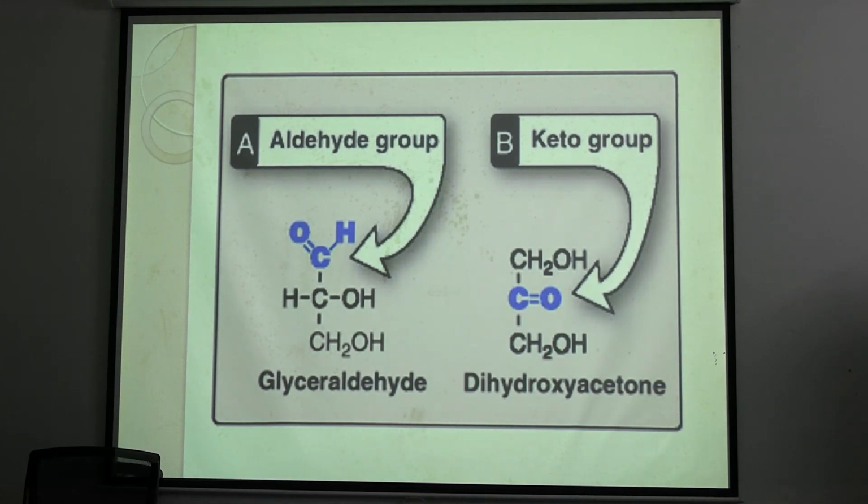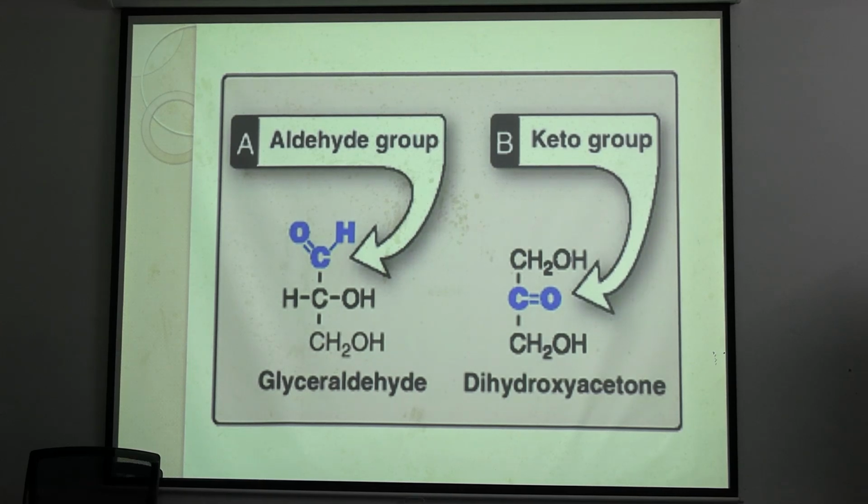What is a reference carbohydrate? This is the smallest carbohydrate having one chiral carbon. What is a chiral carbon? Four different groups are attached to one carbon. So, in this three carbon carbohydrate, the first carbon is the aldehyde carbon.